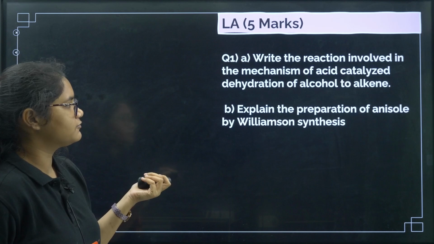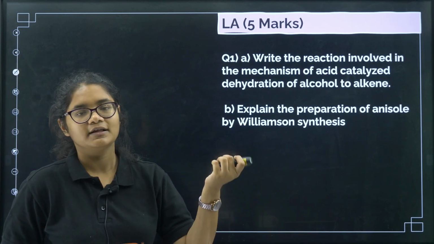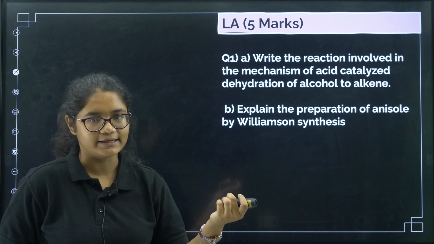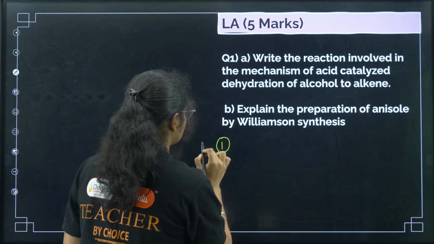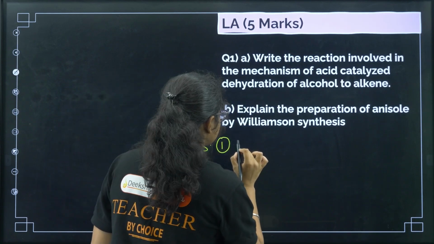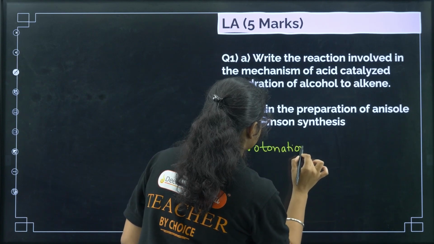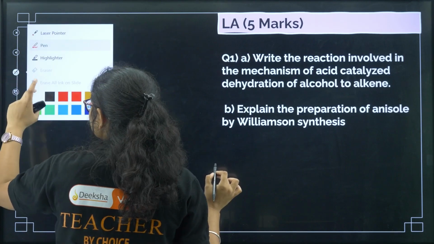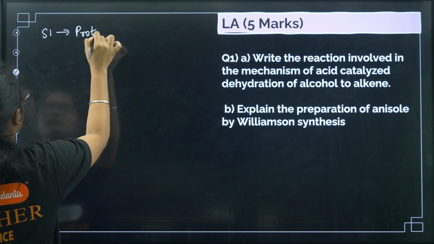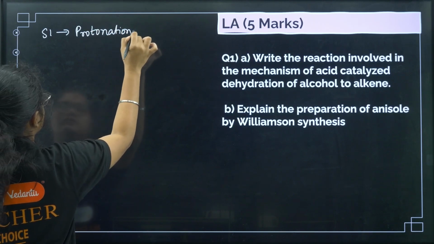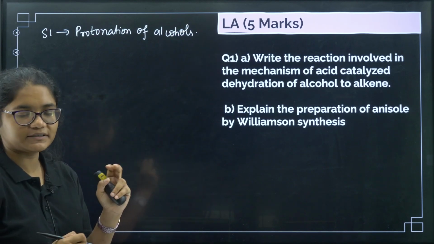Now the first one: write the reaction involved in the mechanism of acid catalyzed dehydration of alcohols to alkenes. If you remember, the first step is protonation of alcohol, the second step is dehydration, and the third step is the formation of alkene. I'll show you the mechanism here. Step 1 is protonation of alcohols. Okay, the first step is protonation of alcohol.